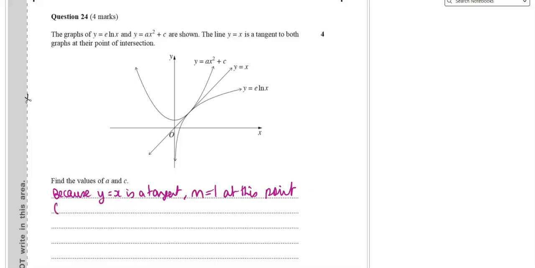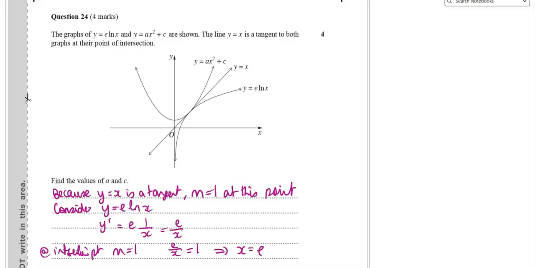Let's differentiate. Consider the curve y equals e ln x. When I differentiate that, I'm going to get e times 1 on x, which equals e on x. We know at the intersection point that m equals 1. Therefore, e on x equals 1. That implies that x equals e. So we know that this is the point (e, e).